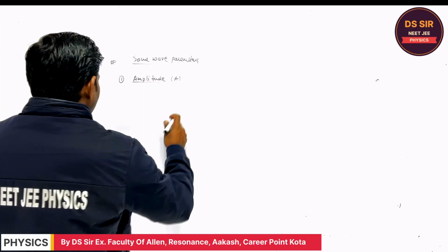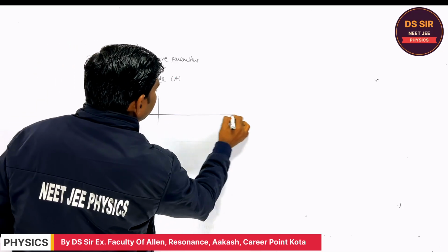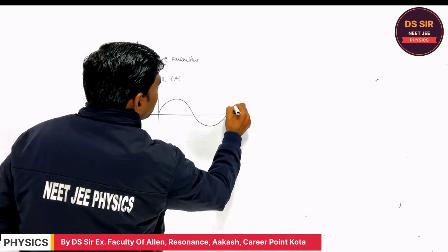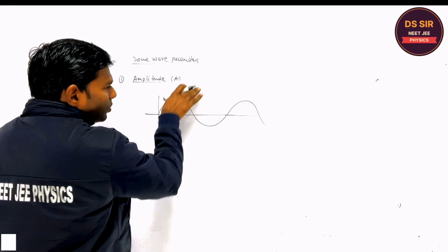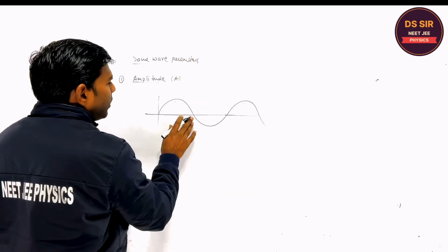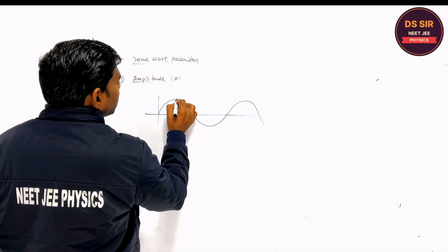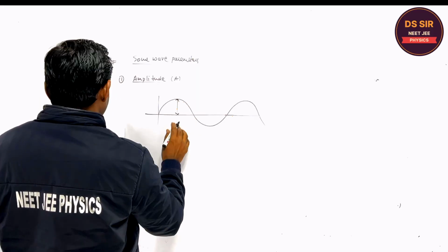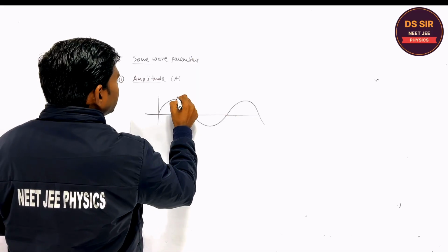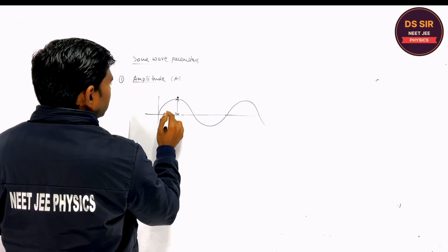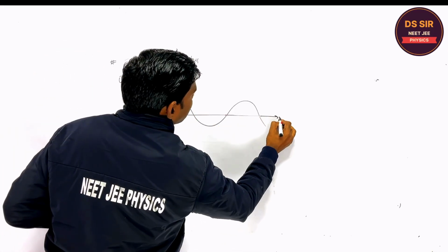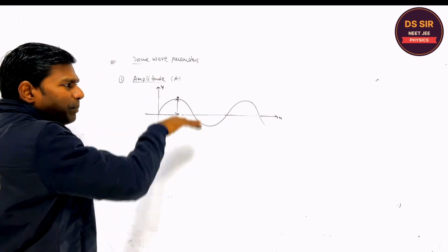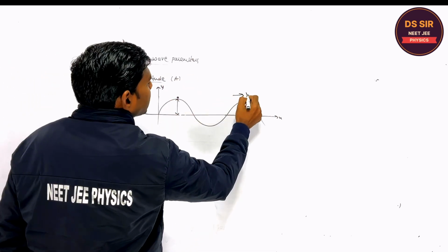Listen, one thing. If you consider the transverse wave first, the wave in a stretched string, the particle moves up and down. This is the maximum displacement, and this is called the amplitude. Suppose this is the y axis, this is the x axis, and the wave is propagating in this direction.